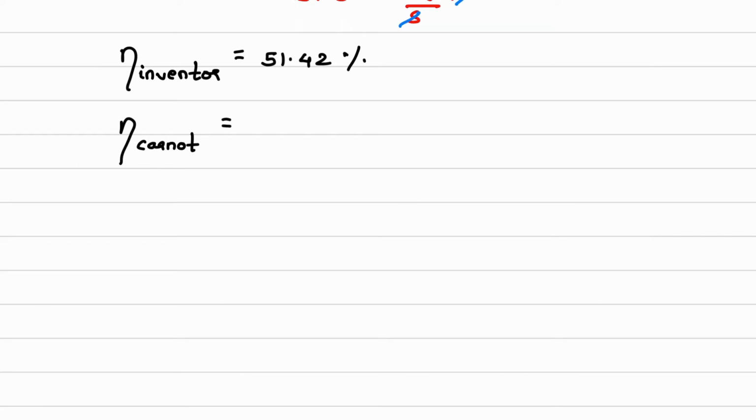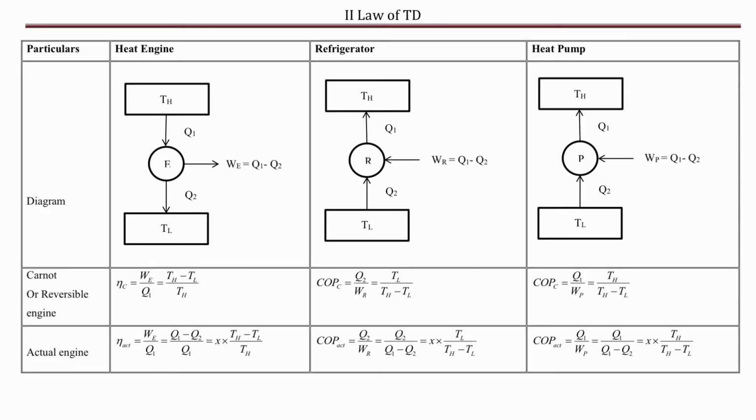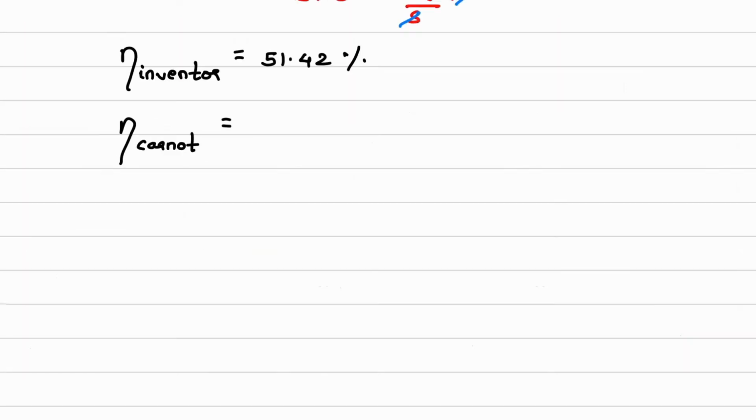For the engine, if you go back to the formula list, this is the first device. Now we are looking at which equation? Carnot engine efficiency. So what will be the equation? T high minus T low upon T high. Use that equation. Please make a note here that in this equation, T high and T low we should substitute in Kelvin.